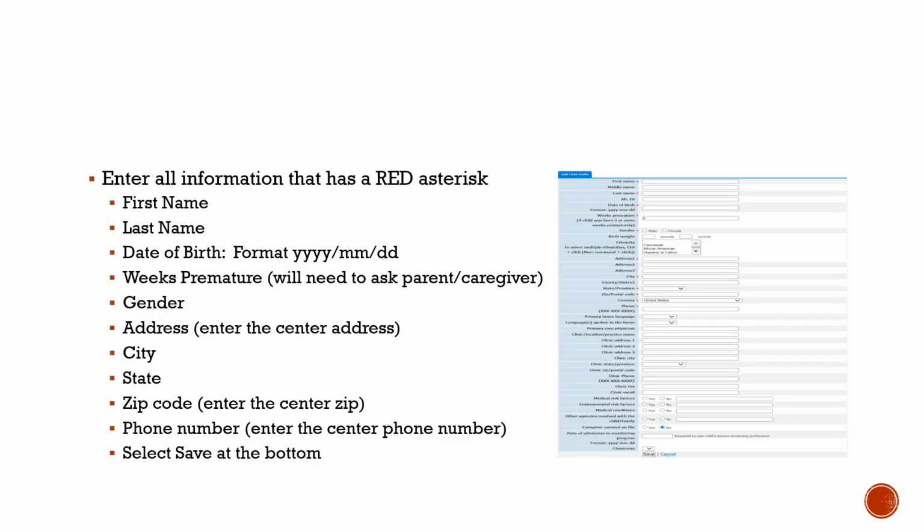Enter all information that has a red asterisk. First name, last name, date of birth. The format is year, month, date. Weeks premature. We'll need to ask the parent or caregiver. Gender. Address. Enter the center address. City. State. Zip code. Enter the center zip. Phone number. Enter the center phone number. Select Save at the bottom.